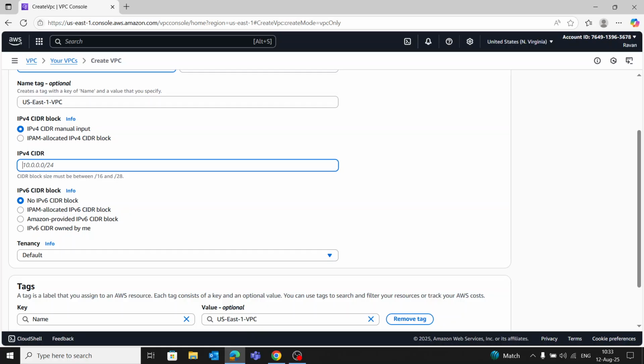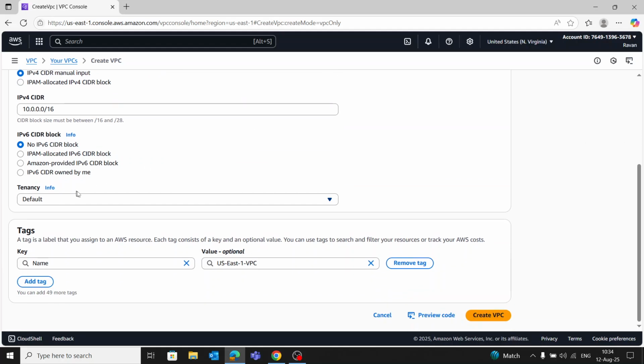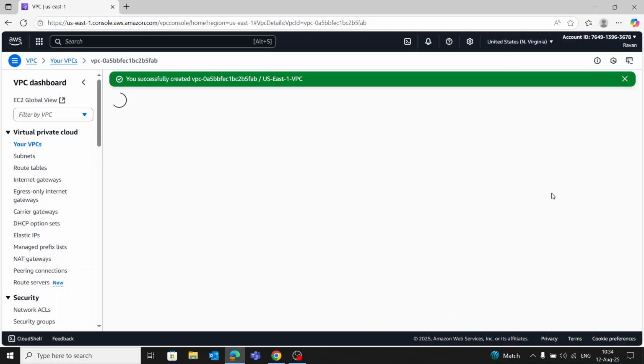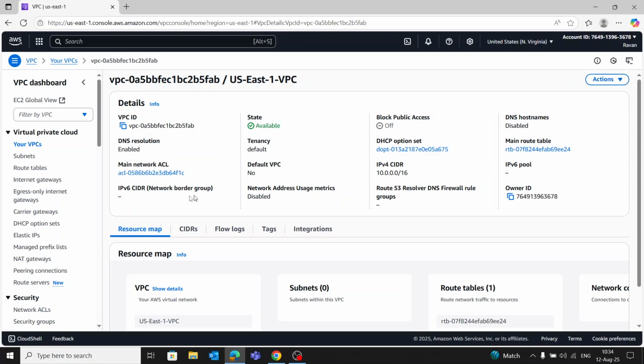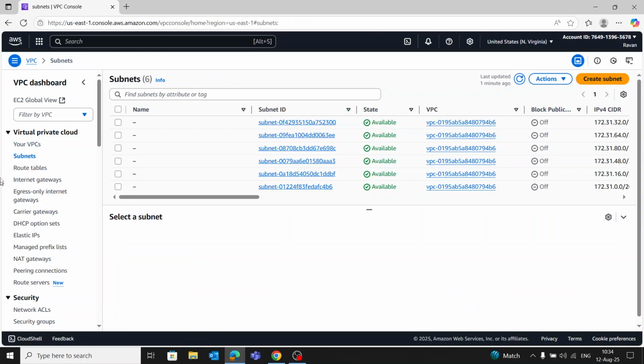IPv4 CIDR 10.0.0.0/16. Tenancy left by default, and click create VPC. Now we should create our subnets. Go to subnets, click create subnet.